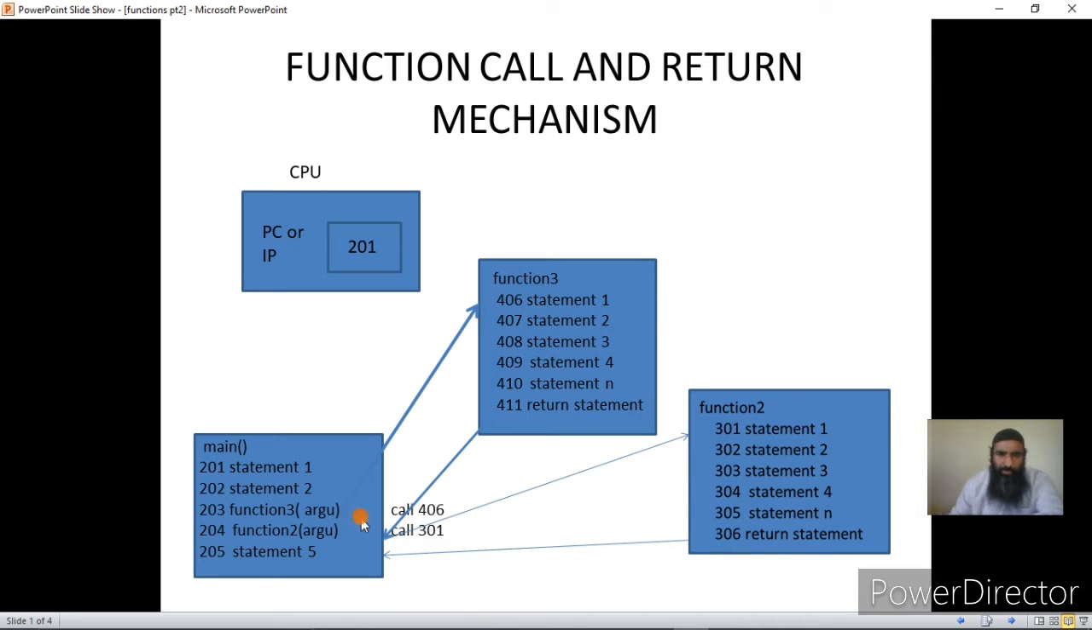So I have got three functions. Main is stored from 201 to 205, then function 3 is stored from 406 to 411, and I have got another function 2 that is stored from 301 to 306. Each of these functions consists of set of instructions that we call lines of code, and function 3 also is a set of instructions that we call lines of code of function f3, and main is also set of lines of code. So function is an independent block of code.